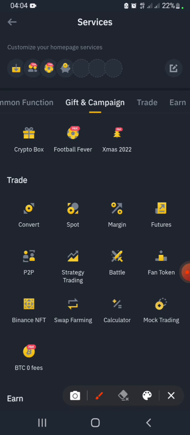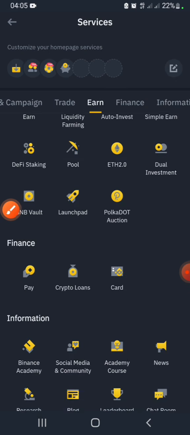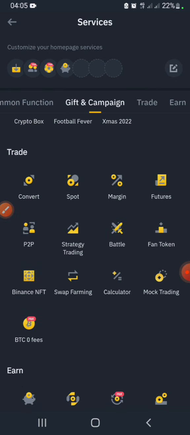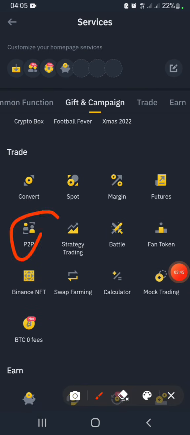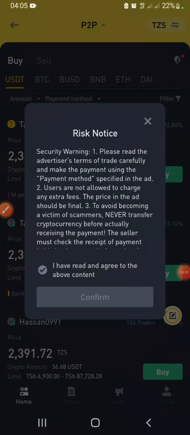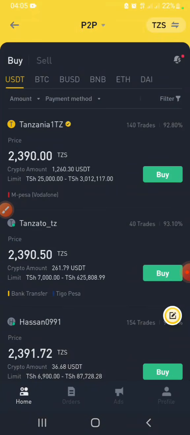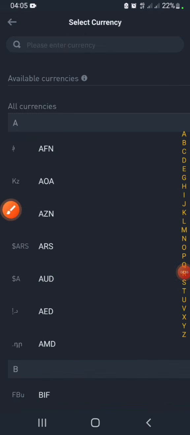That is it. So what you only need to do is head over to the P2P section right here. Let me go to the trade section and then look for P2P. When you go to P2P, if you don't have any USDT in your wallet, you just have to change the market right here. I'm in the Tanzanian market, so just change.